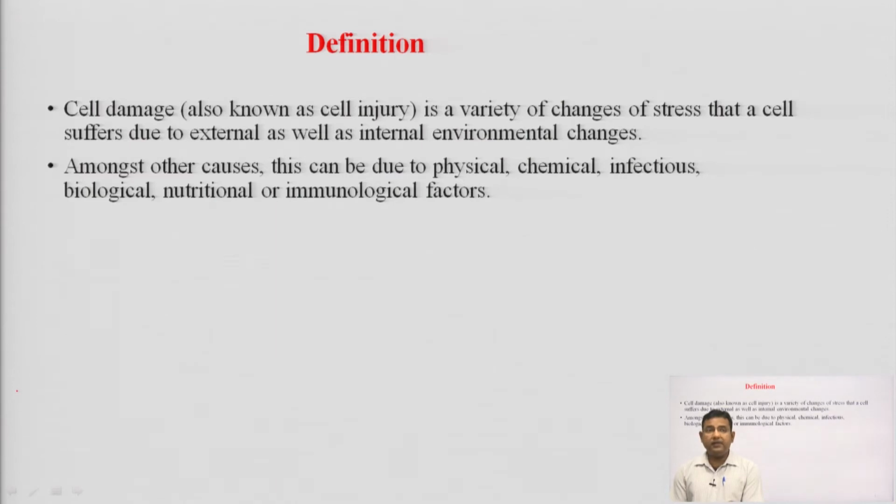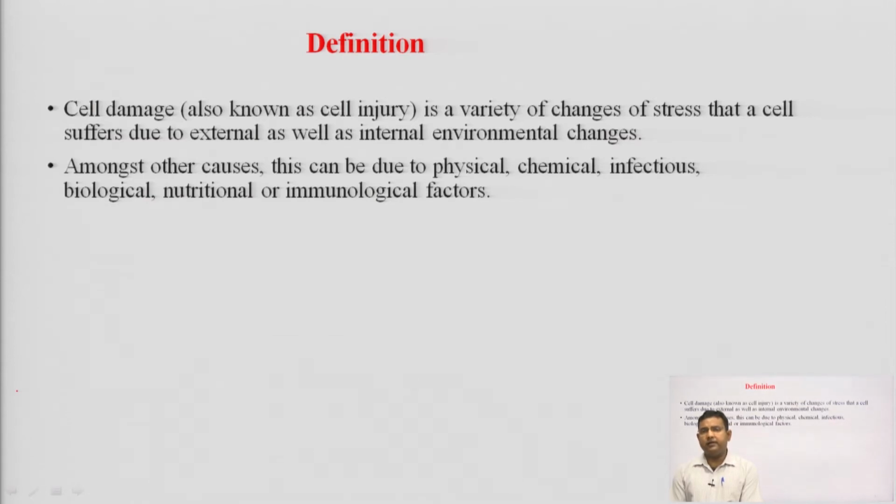So, start with the definition. Cell damage, also known as cell injury, is a variety of changes of stress that a cell suffers due to external as well as internal environmental changes. So, what is cell injury? This is cell damage.